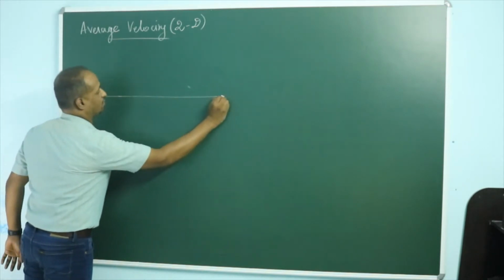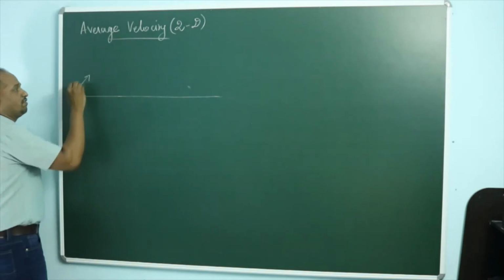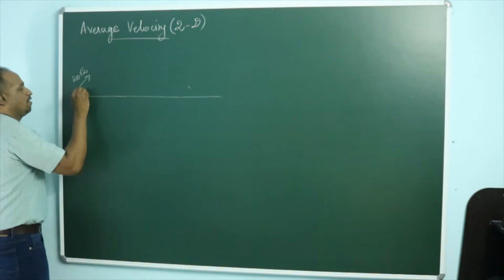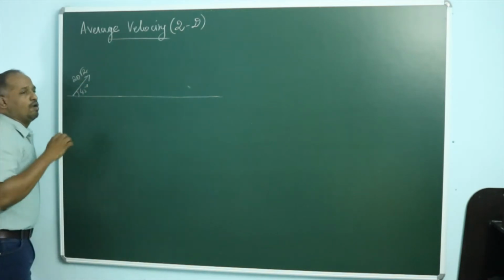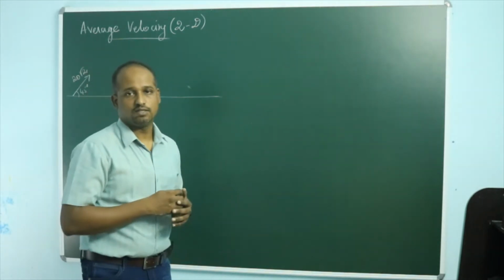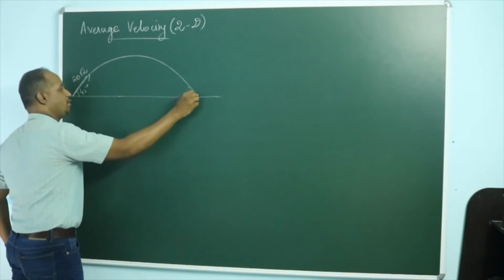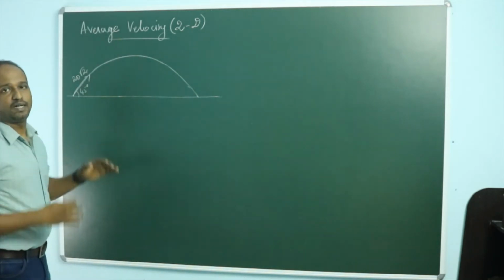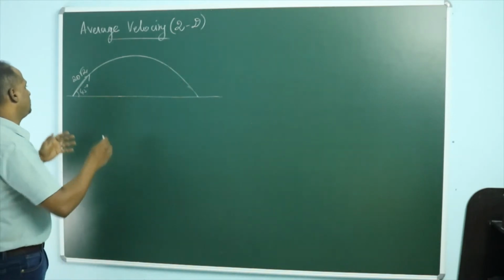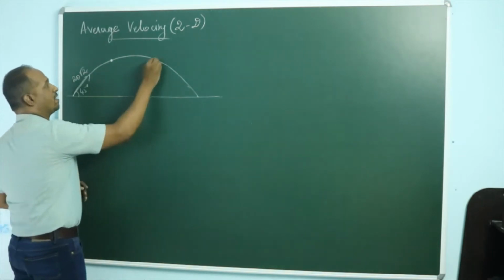Suppose this is a horizontal ground, an object is projected with a velocity of, let's say, 20 root 2 at an angle 45 degree. What is the average velocity for the duration of 3 seconds? If it is projected, you know that the projectile is destined to trace this path and fall over here. Let's assume after 3 seconds the projectile is somewhere. Let's say after 3 seconds the object is here, or it can be here also.